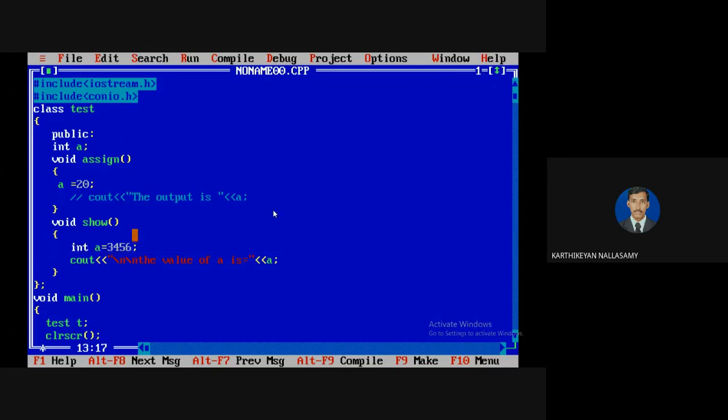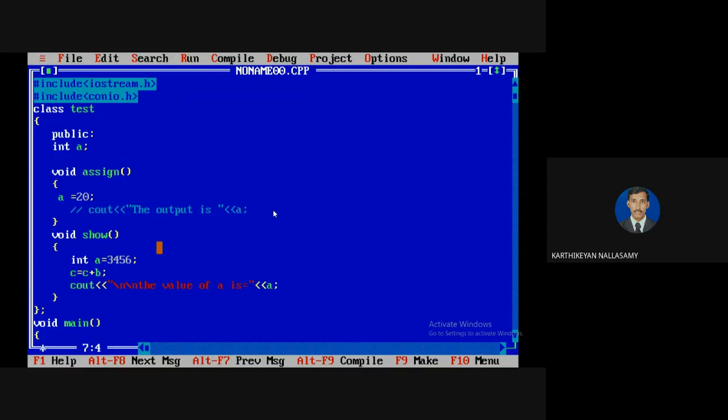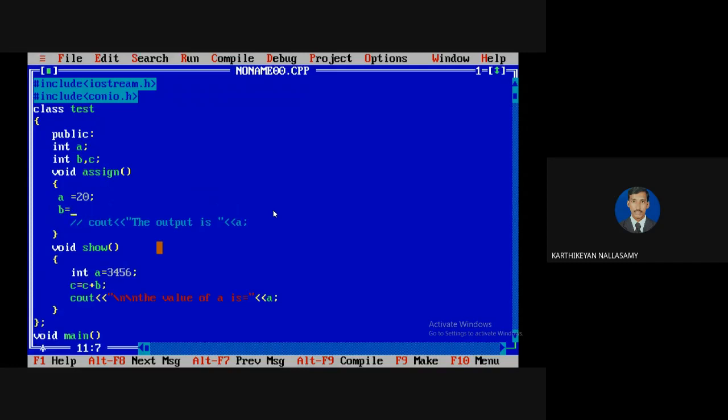Clear? So whatever action, even if you are applying any calculation, for example, I'm going to say C equals A plus B, and I'm going to define some value. You are going to assign some value for B, and even if you are trying to print the value of this A, I'm going to print the value of C. So here the value of C must be based on the local variable, not the instance variable.